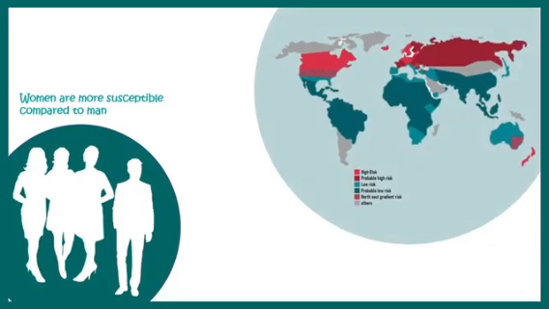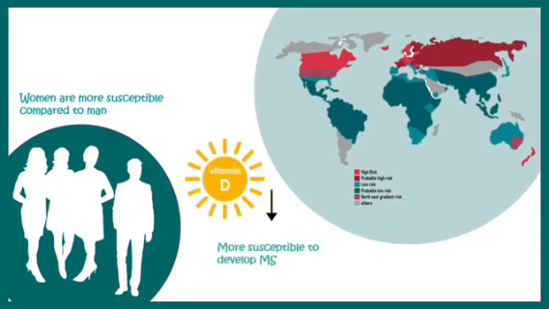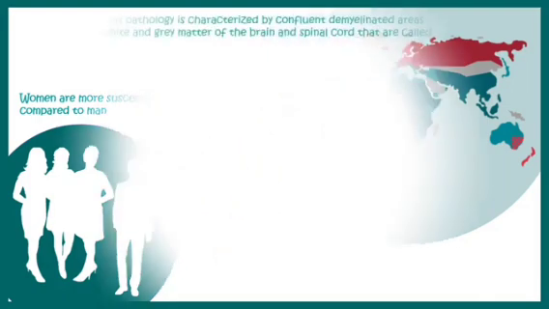It has been shown the occurrence of multiple sclerosis is much more in those regions which have low sunlight, and thereby people have low vitamin D. That means it is lesser at the equator, and the incidence rises when we go away from the equator, and this heat map gives you a quick idea.